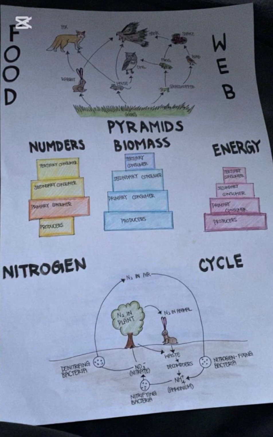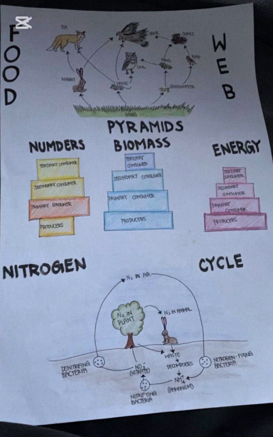Humans can reduce their impact on the nitrogen cycle by making smarter and more sustainable choices that still support farming, clean air, and good living conditions. One way is by using less synthetic fertilizer or switching to natural fertilizers like compost, which release nitrogen more slowly and are less likely to run off into water. Farmers can also plant cover crops and use crop rotation to naturally improve soil nitrogen levels.